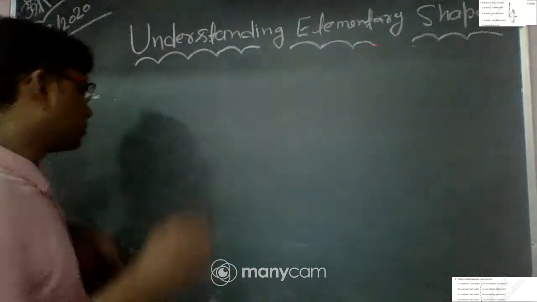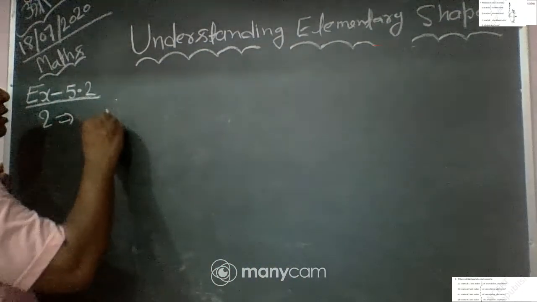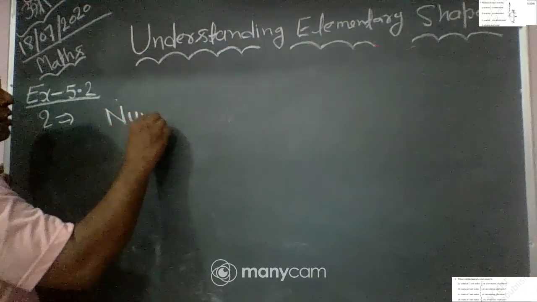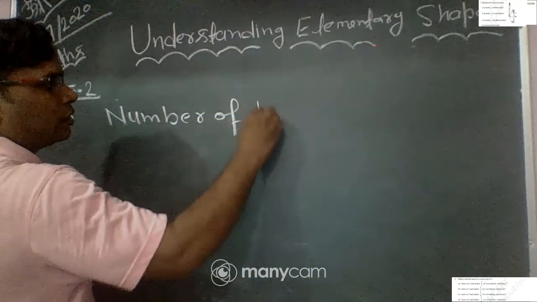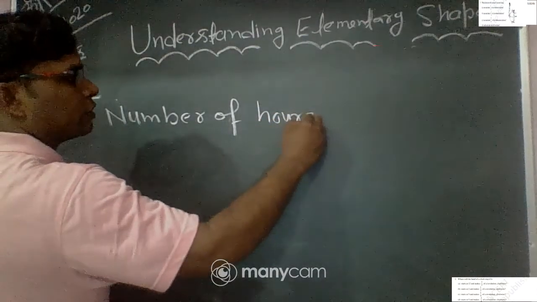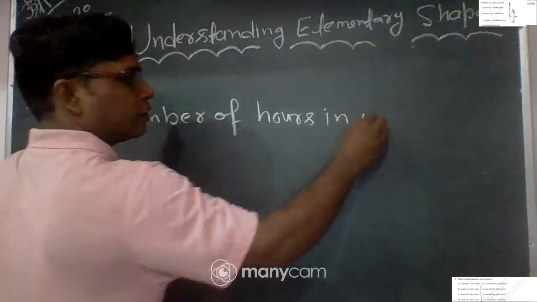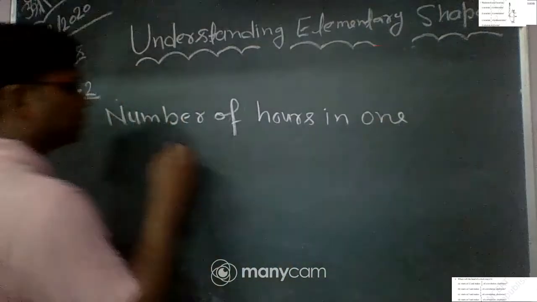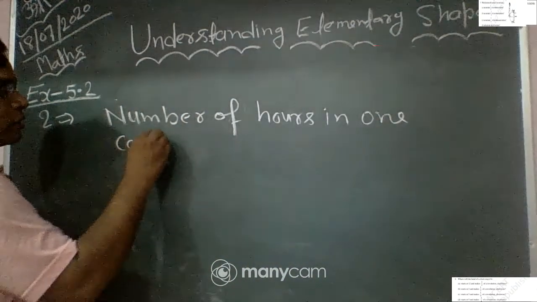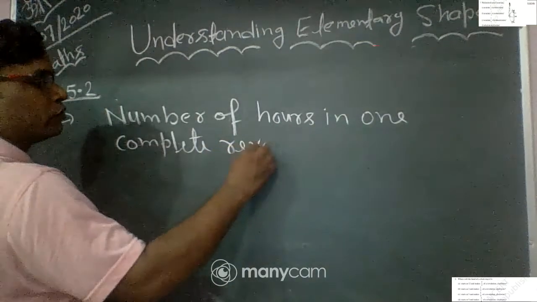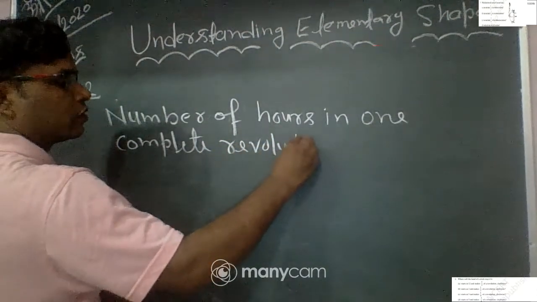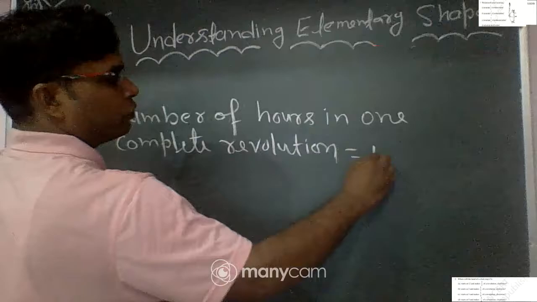Okay, so first we find the number of hours in one complete revolution. This is equal to 12 hours.